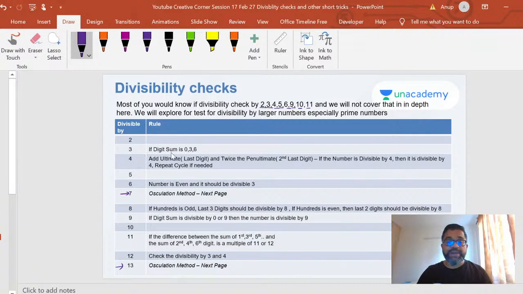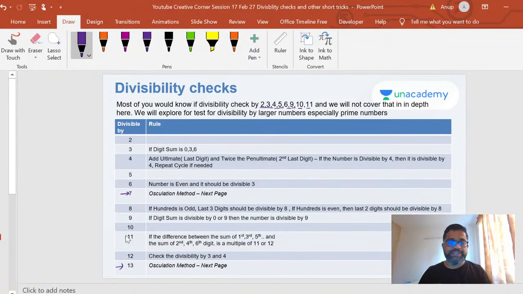Okay, divisibility by 3, the digit sum. Basically, if you sum the digits and it's divisible by 3, then the number is divisible by 3. There's a method for 4 as well, right? Adding the last digit to twice the penultimate, and if that is divisible by 4, then the number is divisible by 4. I'm not covering these; they are just for your reference. My interest is to start with 7 and other numbers that are difficult to find.